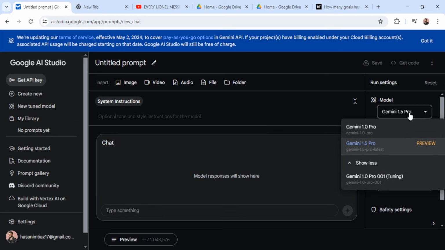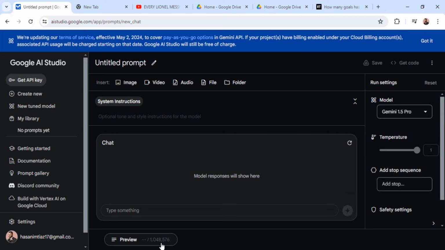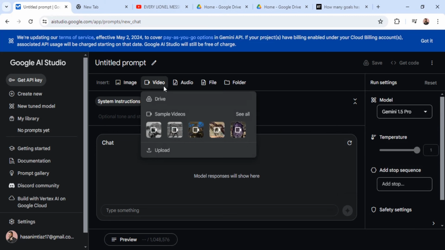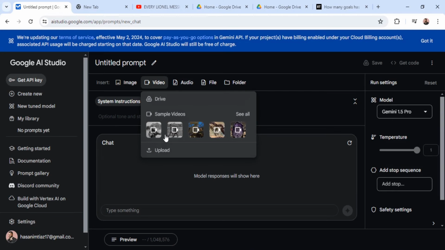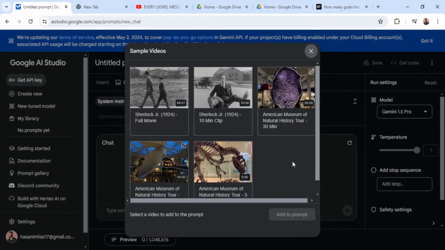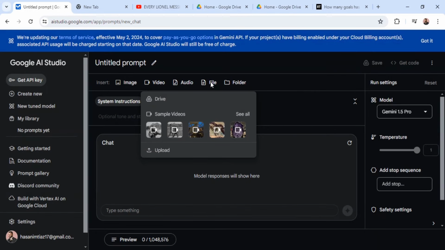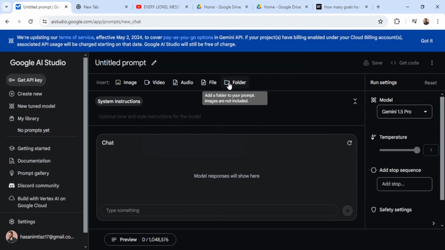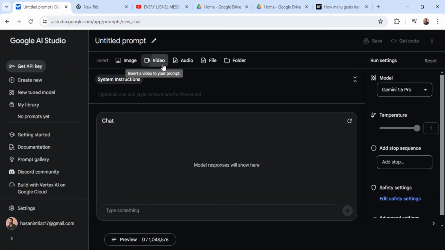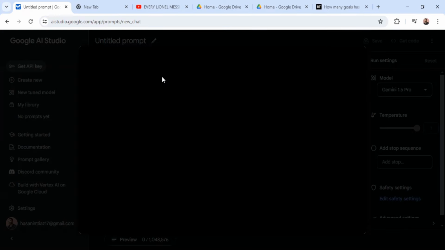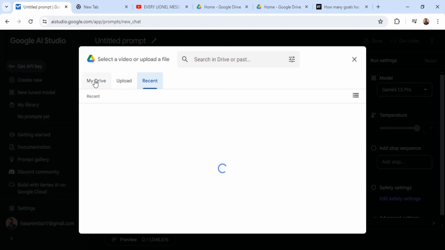And over here, you can see that I have Gemini 1.5 Pro available in the model list. On the bottom, you can track the number of tokens that each of your prompts are using for input and output. Google has provided, also, as you can see, you now have the option to add videos, audio files, a whole folder, images, and also add in your prompt text when you're making that request to Gemini 1.5 Pro. They've included some sample videos. You can use it to the test.